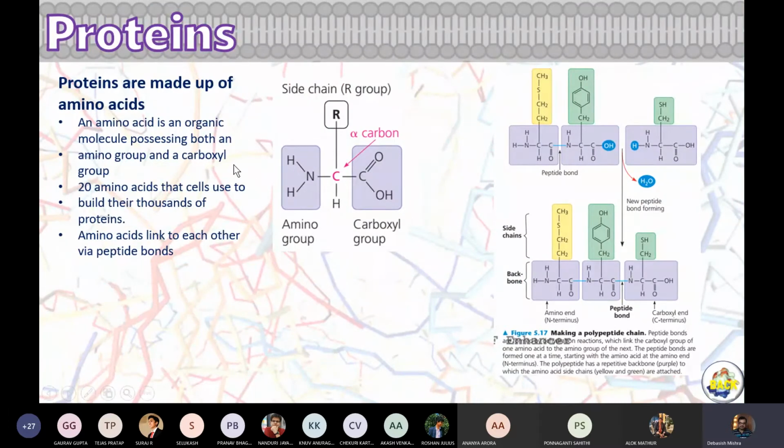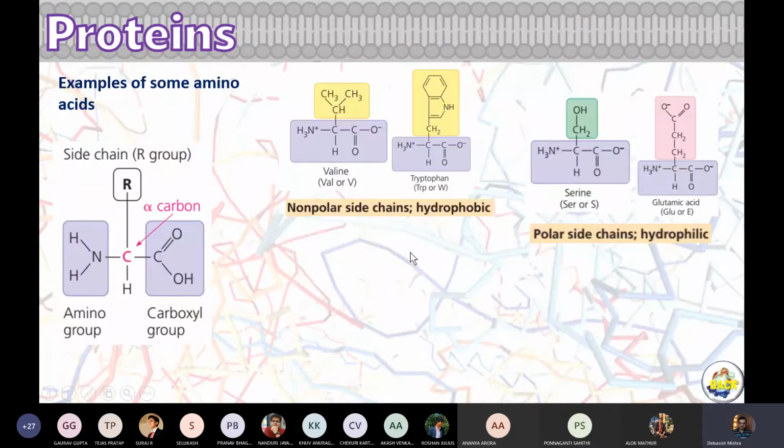Okay, so we understood how a protein is made. A protein is made out of amino acids. Amino acids are connected to each other through peptide bonds. A peptide bond forms through a condensation reaction between the COOH group of one amino acid and the NH2 group of another amino acid. You see that. Does the side chain react? No, they do not react here. What is their relevance? I'm just coming to that.